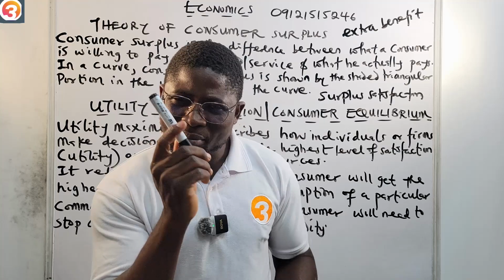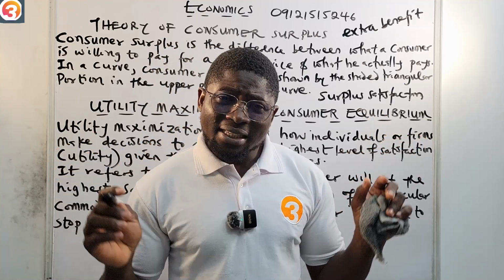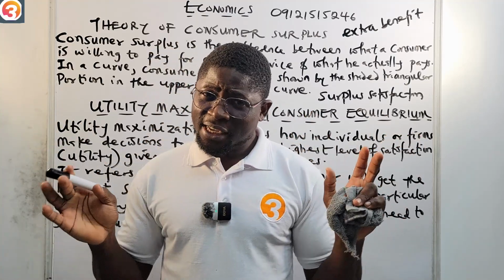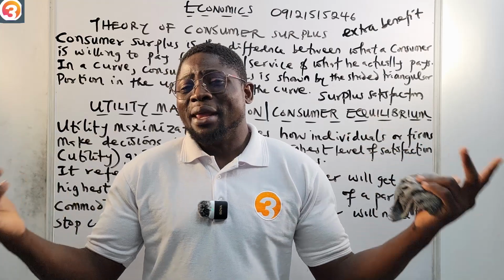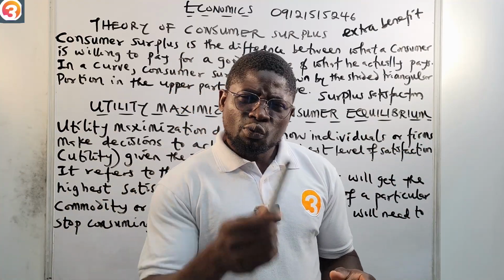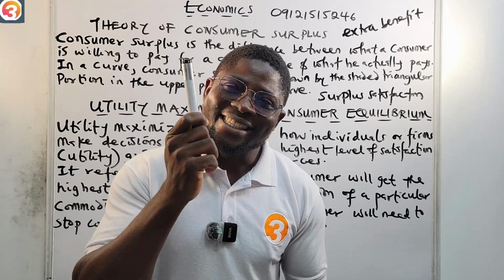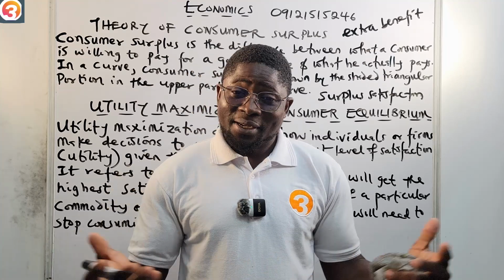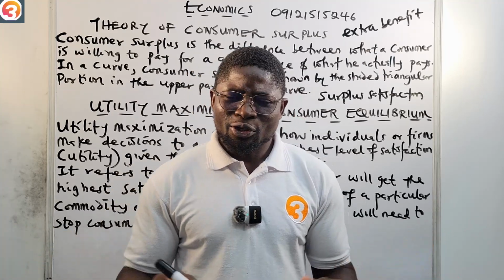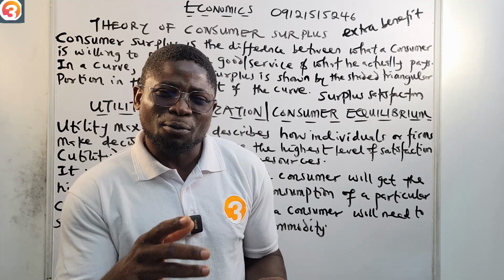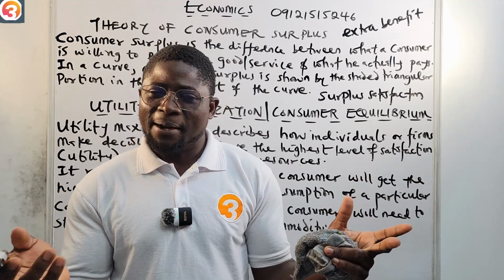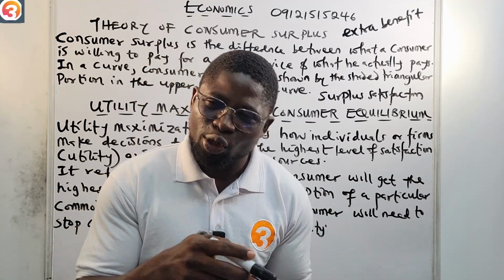If it exceeds that budget, they will not get it. But if it's exactly that budget, they will get it. But if it's below, they will be happier. So when you get to the store to get this marker, you are told that this marker is 8 naira, and you budgeted 10 naira. Wow, wonderful. So you get the marker and you get a surplus of how much now? Of 2 naira. That is the surplus we're talking about.